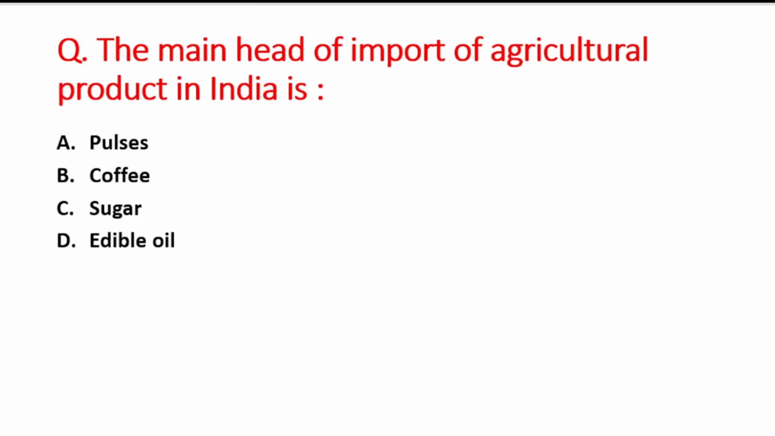Next question is the main head of import of agriculture cost in India is. A option is pulses, B is coffee, C option is sugar, and D option is edible oil. So right answer is option D, that is edible oil.